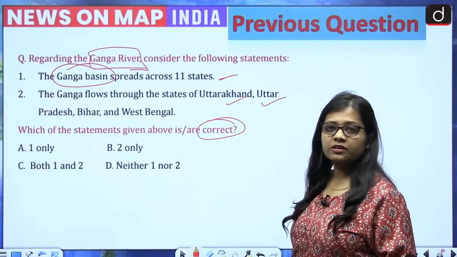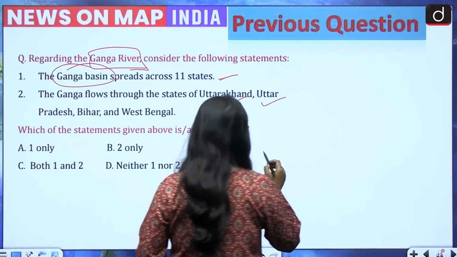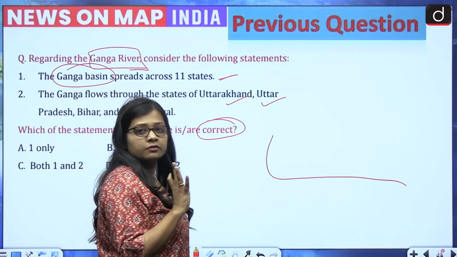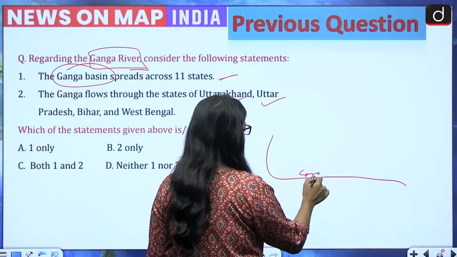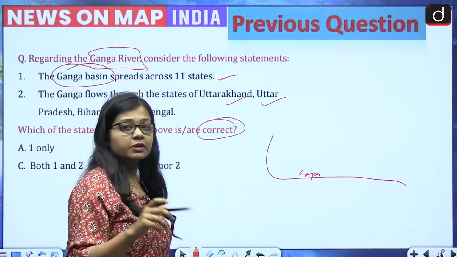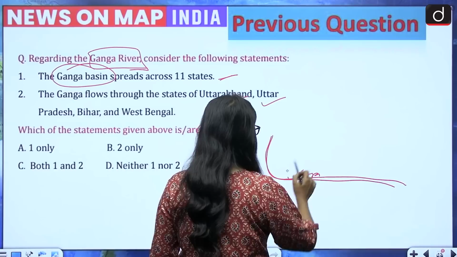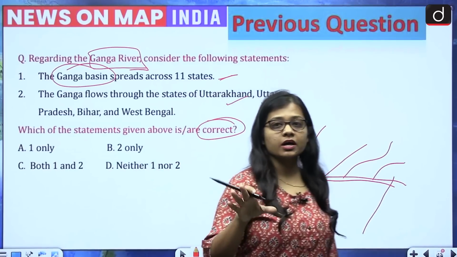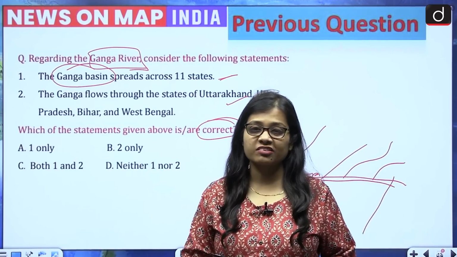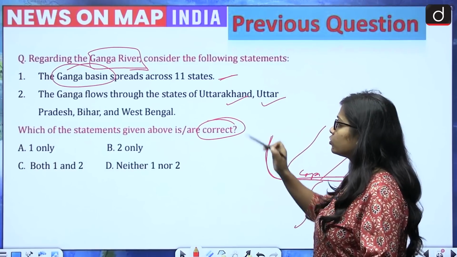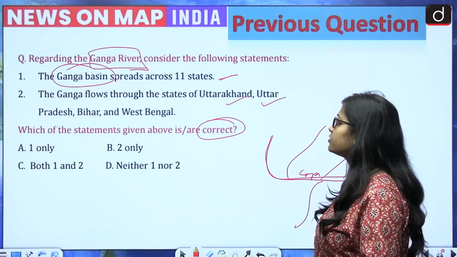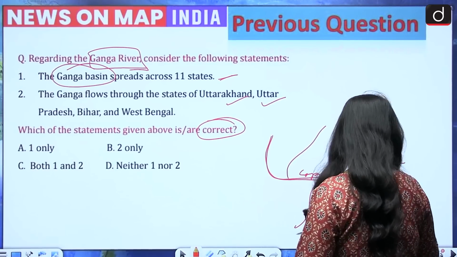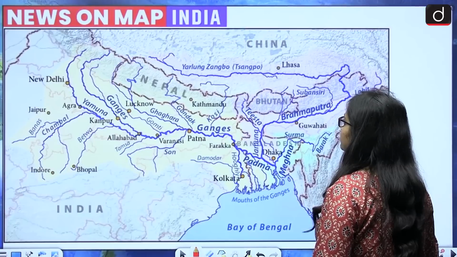So first of all, let us understand the meaning of the word basin. If it had talked about the river Ganga, then you would need to consider how many states the Ganga river is passing through. But when it talks about the basin, it means the river Ganga and the tributaries of Ganga also come into it. The overall area which the river Ganga and its tributaries cover is known as the basin. So the Ganga basin spreads across 11 states and the Ganga flows through the states of Uttarakhand, Uttar Pradesh, Bihar and West Bengal. So let us see this.